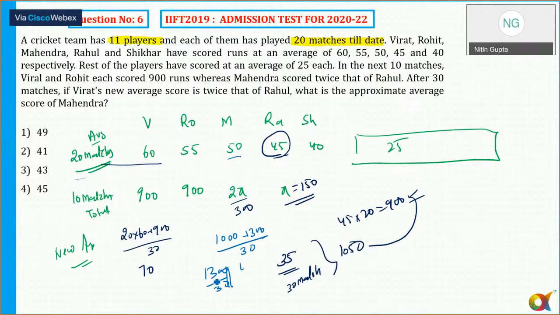3 fours are 12, and then I will take 1. So 3 fours are 12, and that is 10. So 43.3. So the nearest is nothing but 3. So the correct answer is 40.